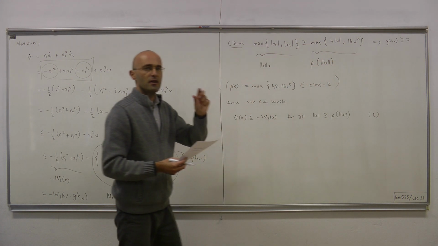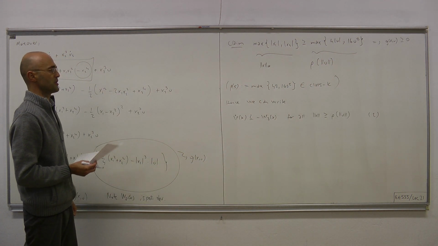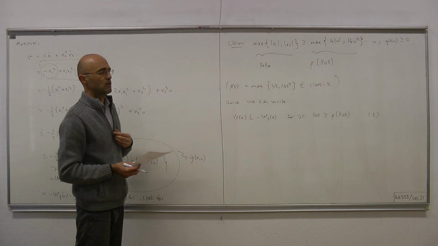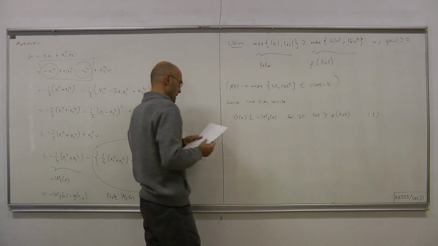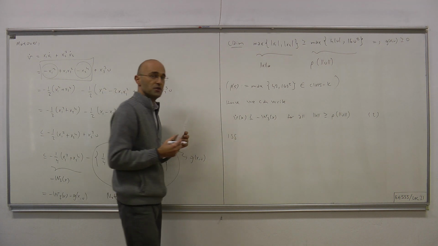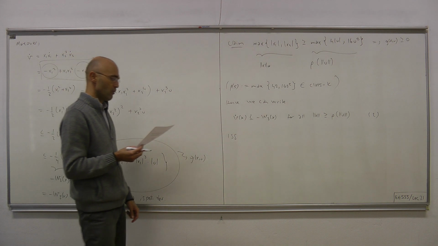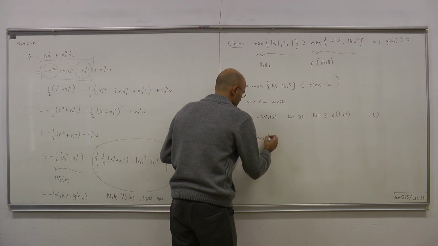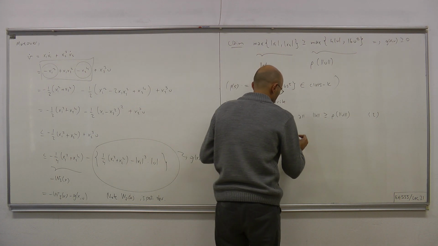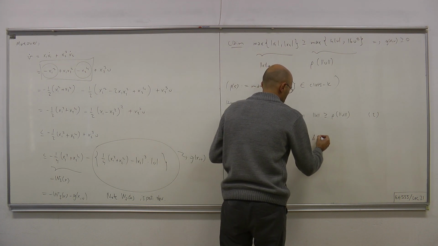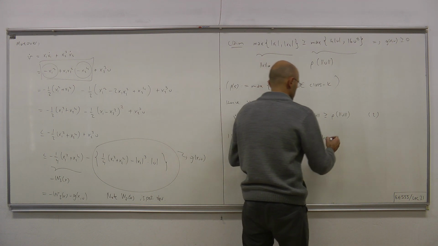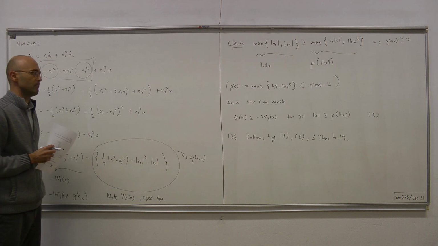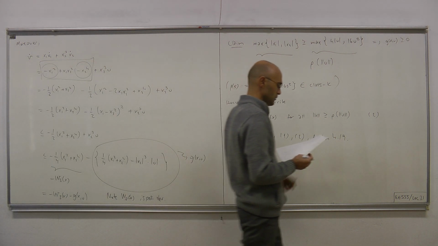Condition 1 was that the Lyapunov function can be sandwiched between the norm of the state passed through class K infinity functions. And ISS of the system, input to state stability of the system, therefore follows by condition 1, condition 2, and the theorem that we just saw, theorem 4.19. Okay, that establishes the result.